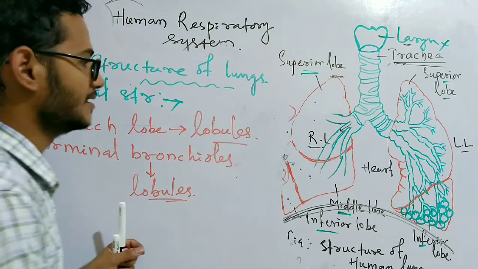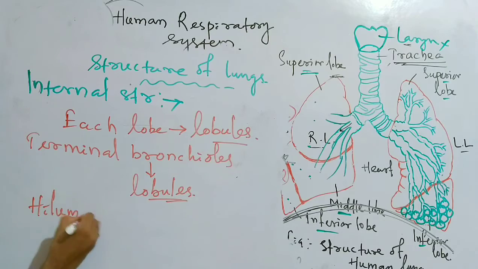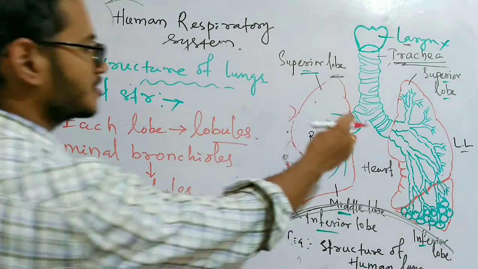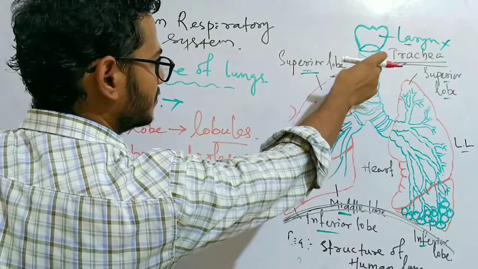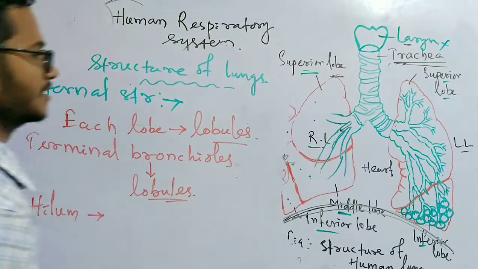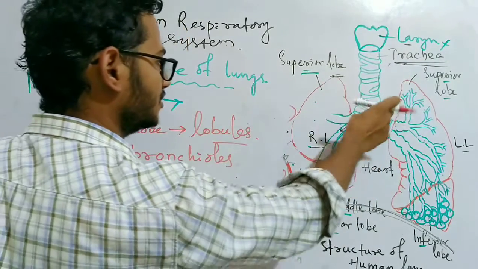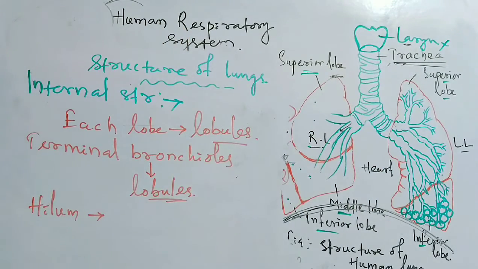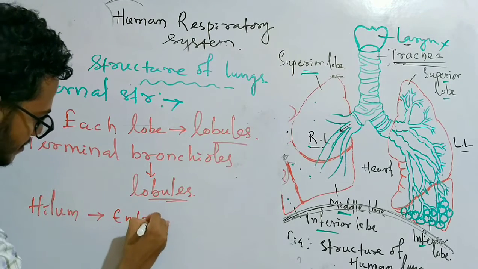Another point, hilus or hilum, which is the part of the lungs where the 2 bronchi enter the lung. So the place of the lung where both the bronchi enter the lungs is known as hilum.